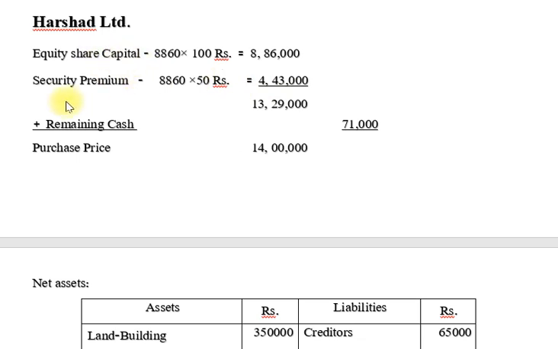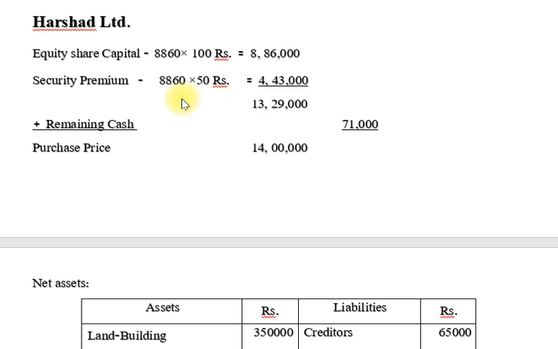So friends, then after security premium, 8,860 multiplied by 50 rupees is equal to 4,43,000. So friends, you know that our share price is 100 rupees, but we offer 150, meaning 50 rupees is our security premium. So friends, note down the point in your mind: when we offer the shares at more than the face value, the difference is called security premium.